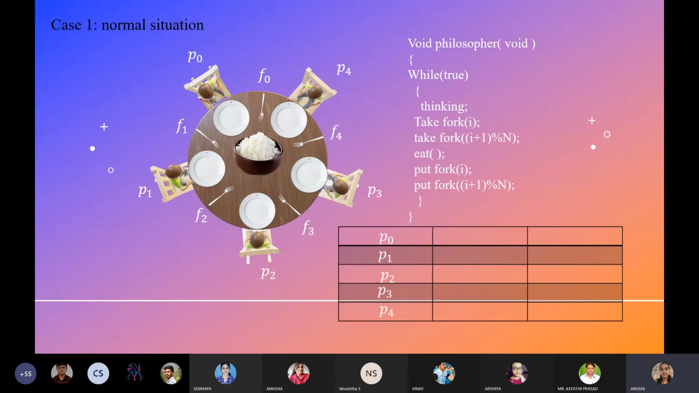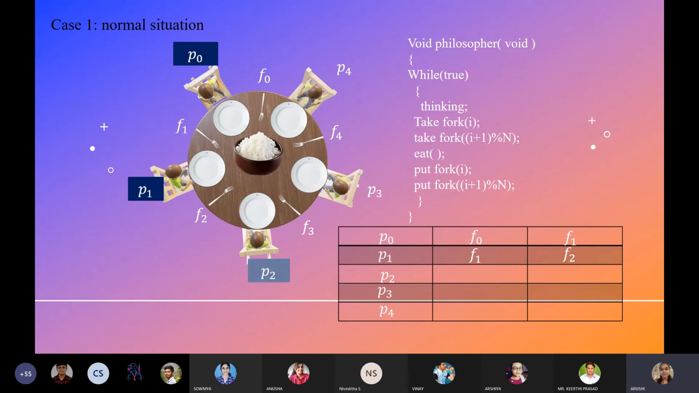Now let us see a normal condition where all philosophers want to eat in a serial manner. That is, first P0 comes and executes the code. According to the code, he lifts forks F0 and F1. And after eating, he will put back the forks F0 and F1, and next P1 enters. And he will pick forks F1 and F2, and after eating he will put back the forks F1 and F2.